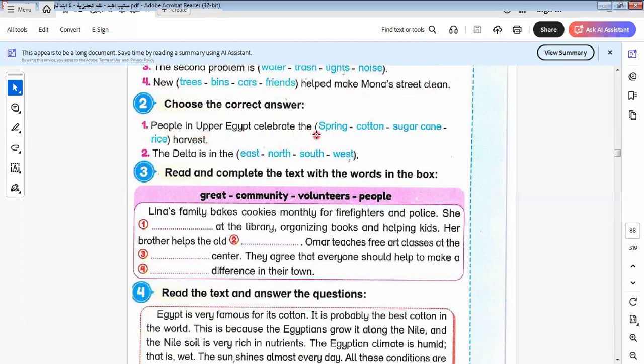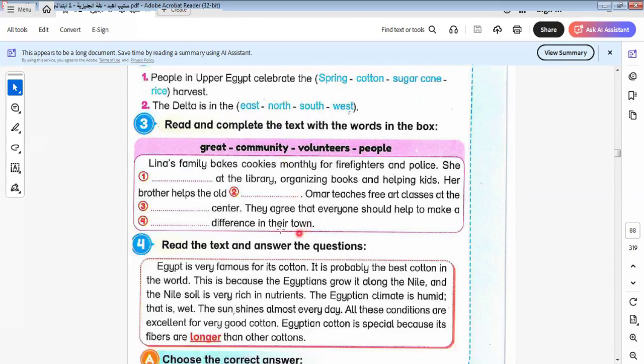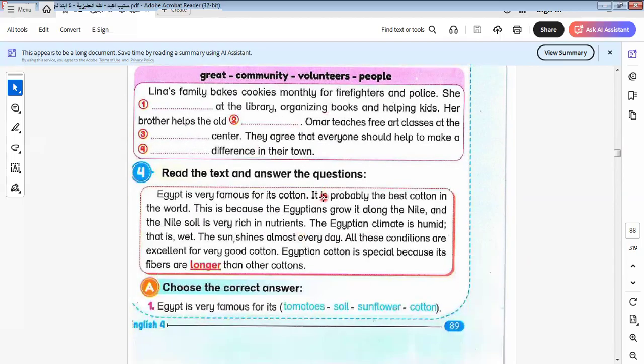People in Upper Egypt replace the space, sugar cane harvest. The Delta is in the space, in the Delta is what? It will be here in the north. Okay, it will be in the north. Okay, let's go to another one.